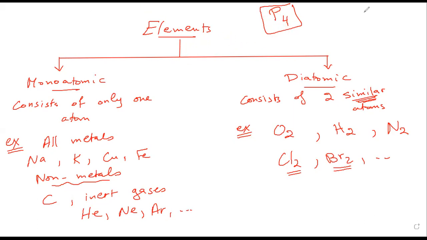And the other exception is the sulfur. The sulfur consists of 8 sulfur atoms bonded together, as we are going to study in our course, that 8 sulfur atoms are bonded together chemically to form the element sulfur.